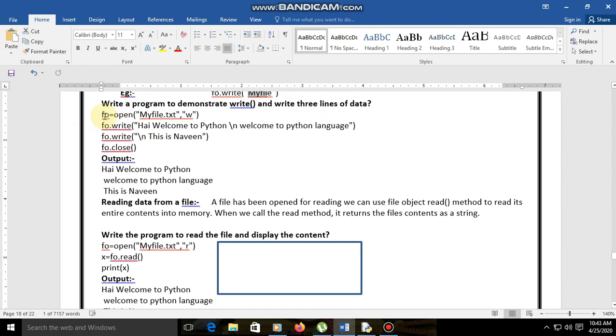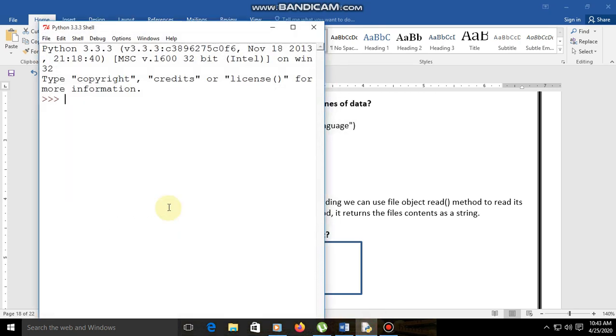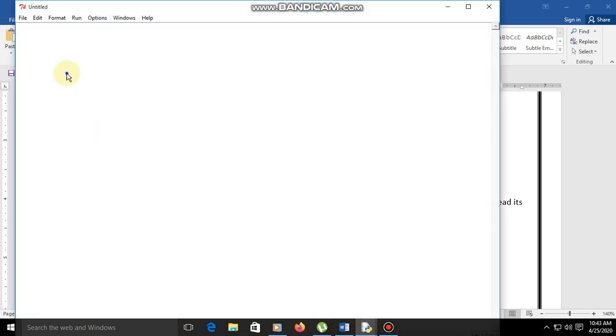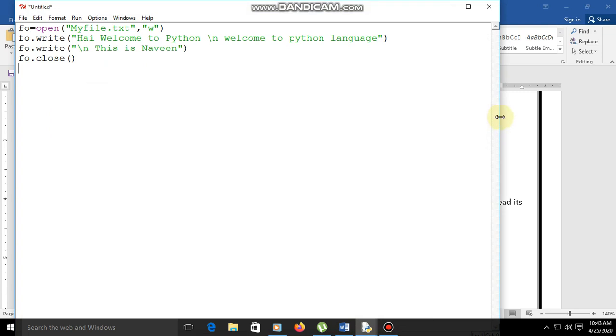First, let us copy this code: select File, New, and paste. Here fo is the variable name. We take fo equal to open, creating the file with the name myfile.txt and mode w. Then fo.write("Hi, welcome to Python").